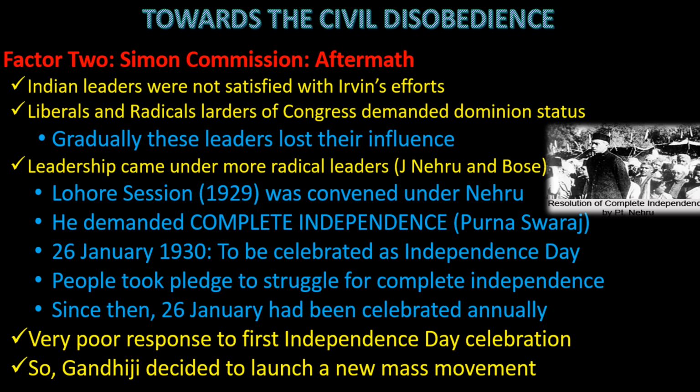Henceforth, every year we will celebrate our Independence Day on 26th January, and by 26th January 1950 we will drive the Britishers out of our country, and it will be the Independence Day of India. That was the resolution Congress had taken. ये कांग्रेस ने निर्धार कर लिया था, ये शपथ ले ली थी, by 26th January 1950 India would be independent, and people took this pledge, and since then 26th January has been celebrated as Independence Day.